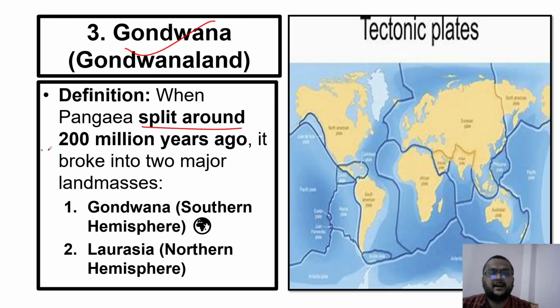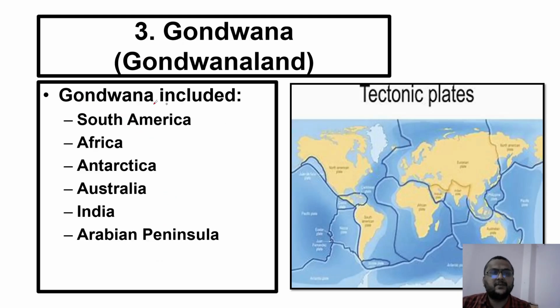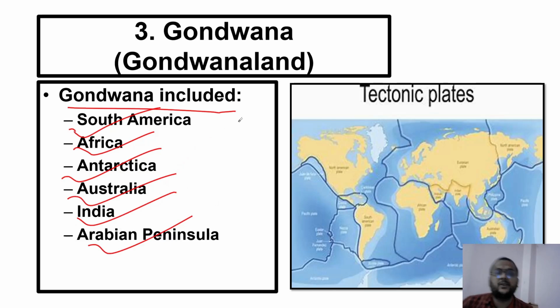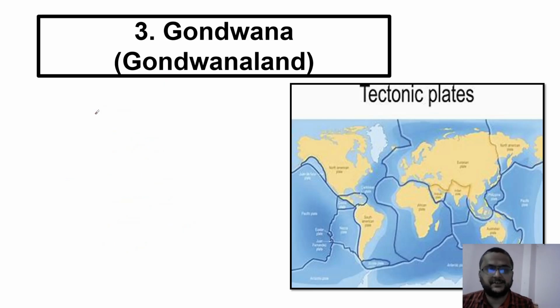300 million years ago, Pangaea existed. Now, around 200 million years ago, Pangaea split. It broke into two major landmasses. The southern hemisphere is called Gondwana land and the northern hemisphere is called Laurasia land. Gondwana, the southern part, includes South America, Africa, Antarctica, Australia, India, and the Arabian Peninsula, all the areas in the southern hemisphere of Pangaea, which is called Gondwana land.